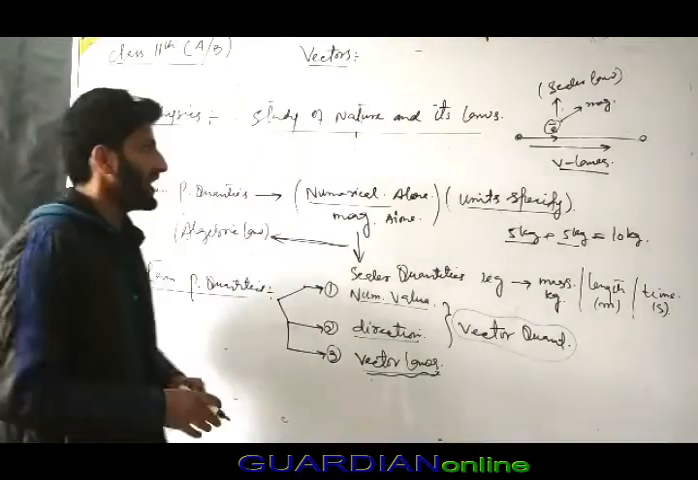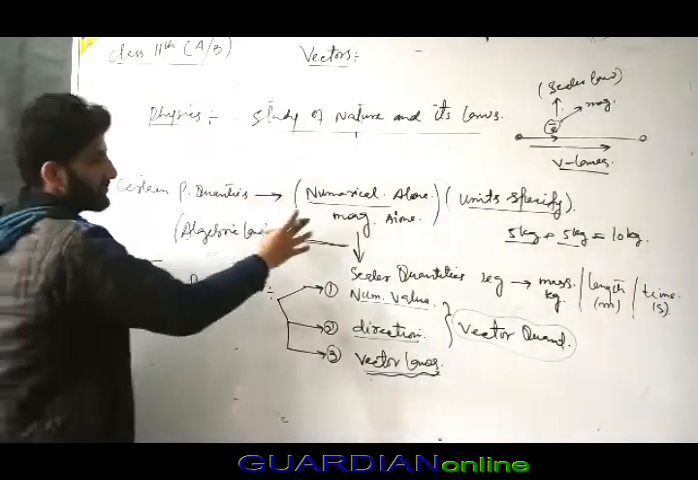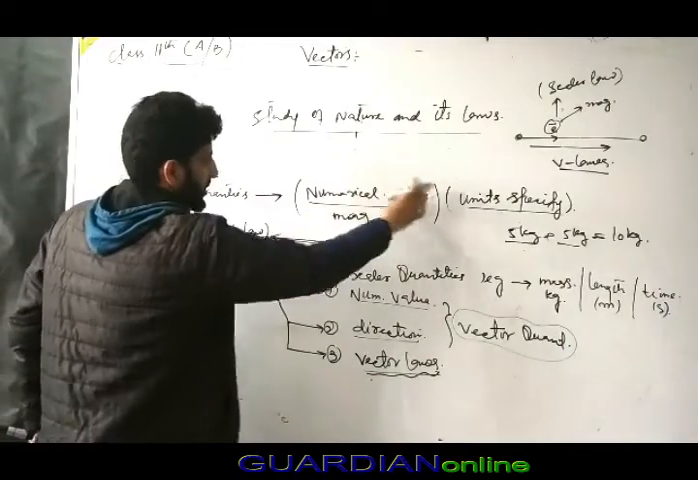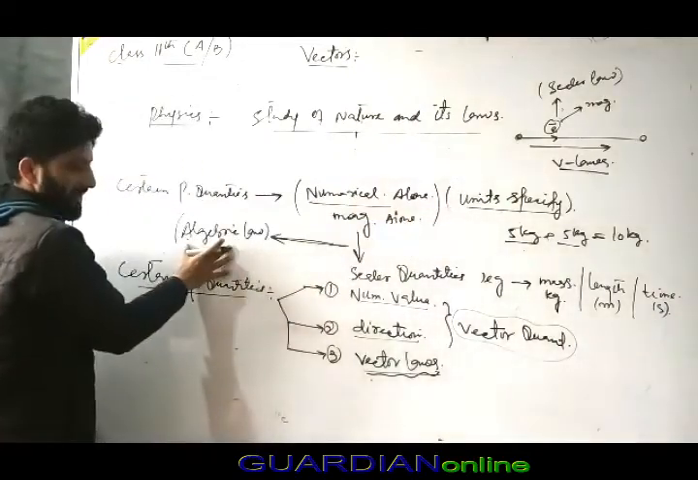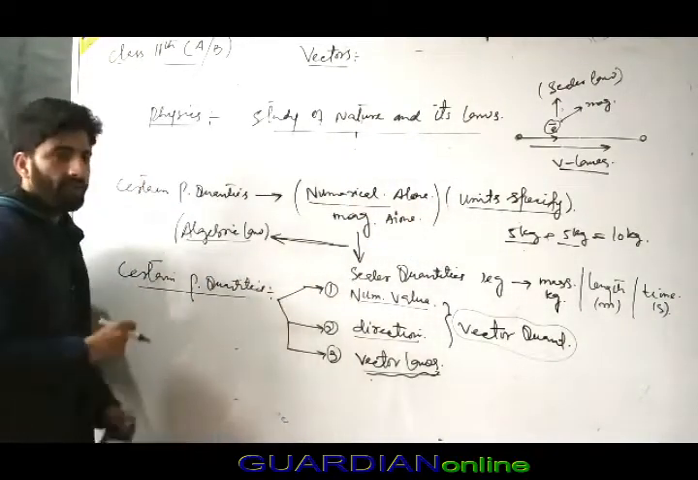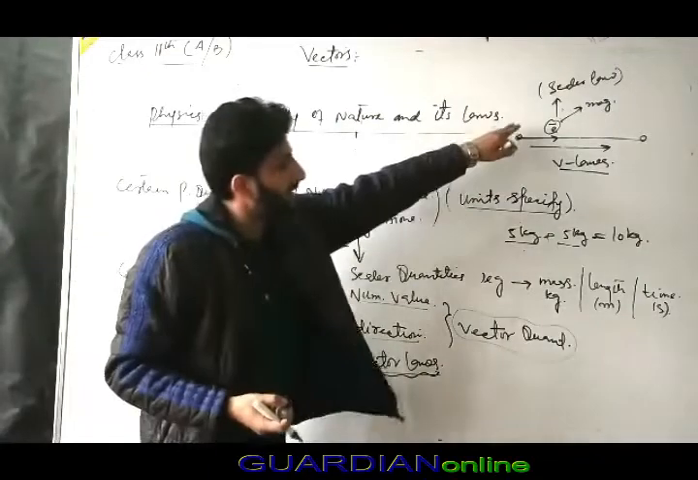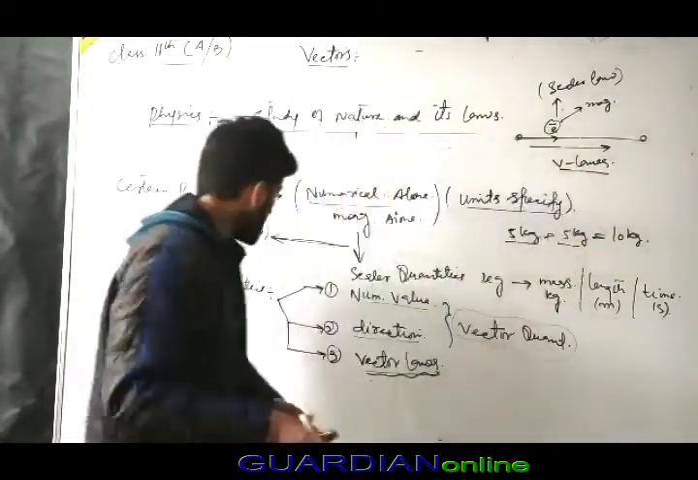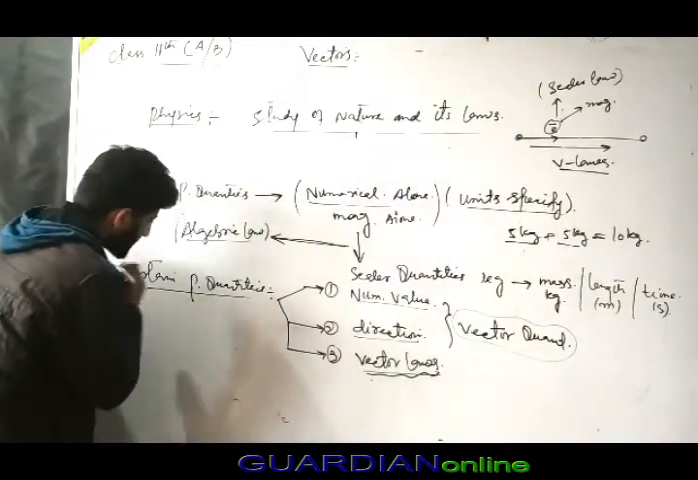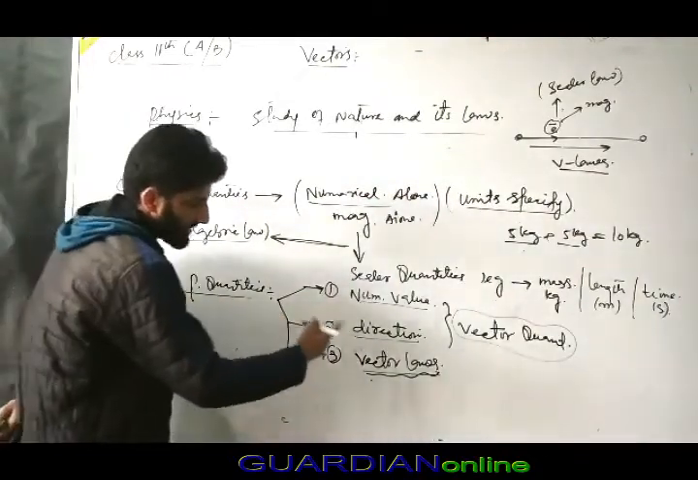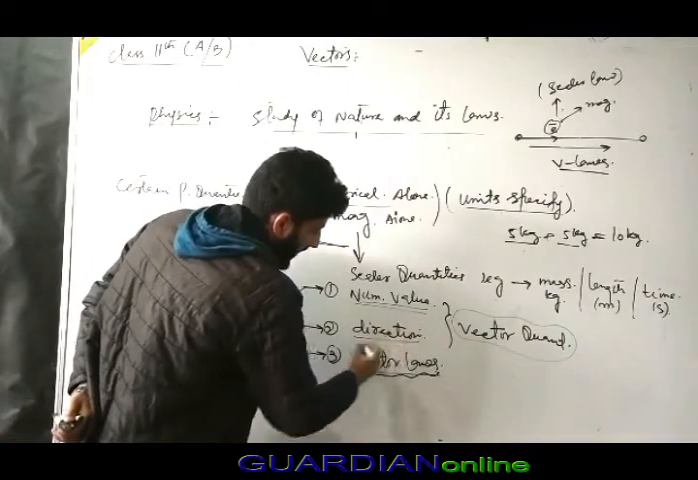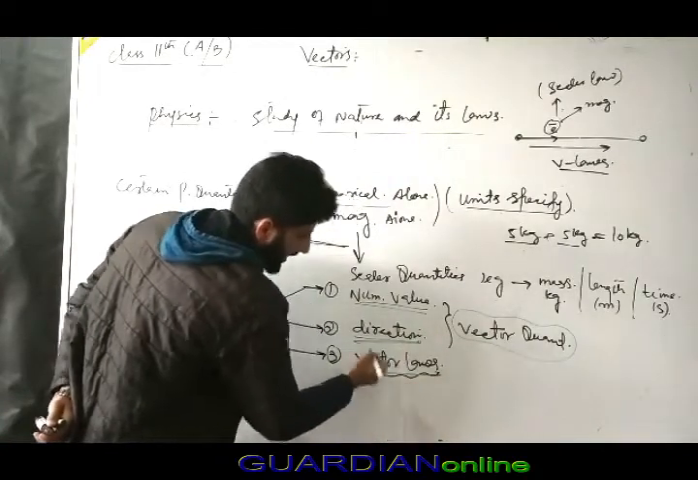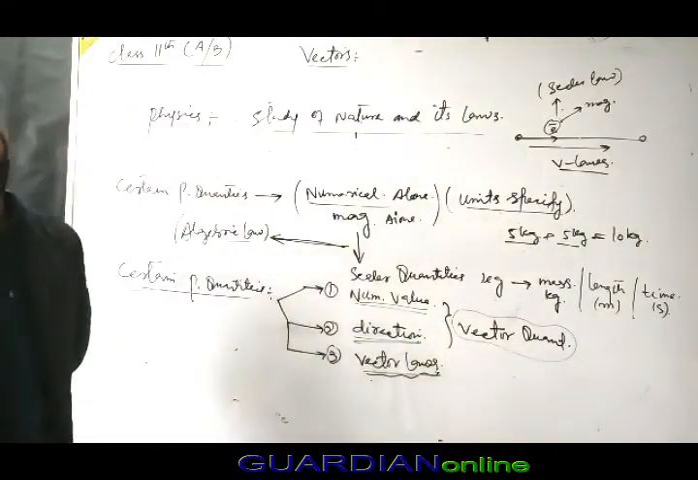Now we have done this. A scalar is described by a numerical value alone, with the unit specified, and follows algebraic laws. Now, what is a scalar and what is a vector? This is a scalar, because it does not follow vector law. Second, certain physical quantities can be described by numerical values and direction and obey vector laws. Then we simply call them vector quantities.